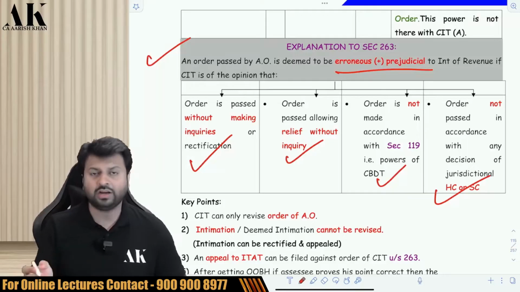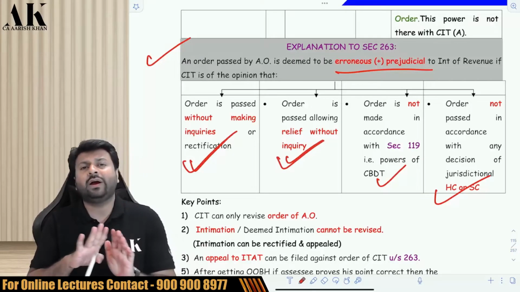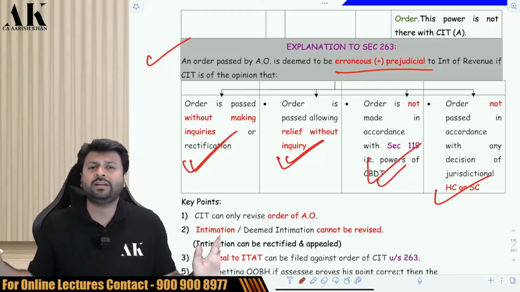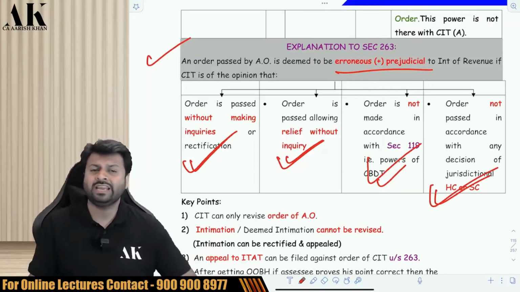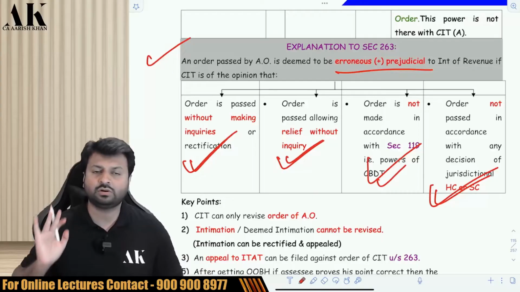So these are the 4 points. First one is what? The order is passed without making an inquiry. The order is passed without inquiring into the relief, whether the relief should be given to the assessee or not. The order is passed without looking into the CBDT instruction. The order is passed without looking into the High Court and Supreme Court judgment. Then the order passed by the AO can be considered as erroneous and prejudicial to the interest of revenue.